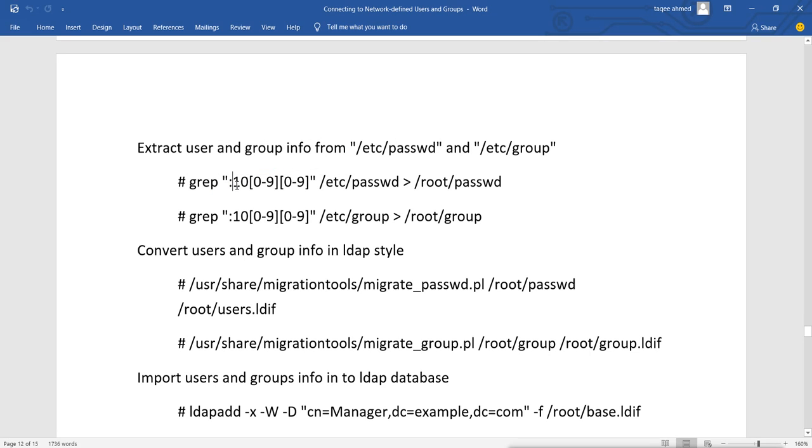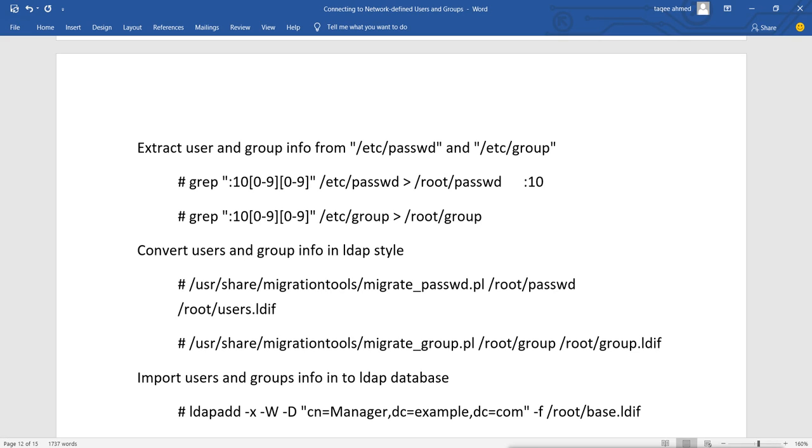Here I am saying grep the numbers: 10 will be constant, and after 10 the next digit could be any number from 0 to 9, and then the next digit could also be any number from 0 to 9. As an example, I am using grep to find the lines which start from :10.